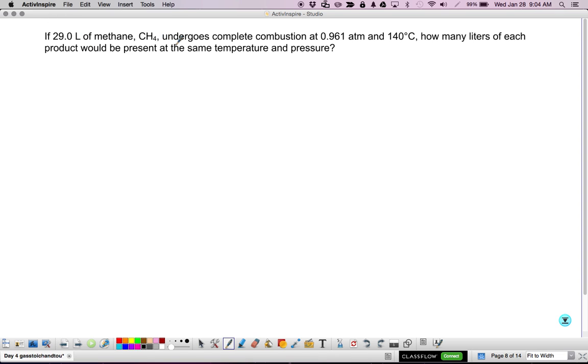29 liters of methane undergo complete combustion at some pressure and temperature. How many liters of each product would be present at the same temperature and pressure? Okay, great. So I can set up my equation. CH4 plus O2 yields CO2 plus H2O.